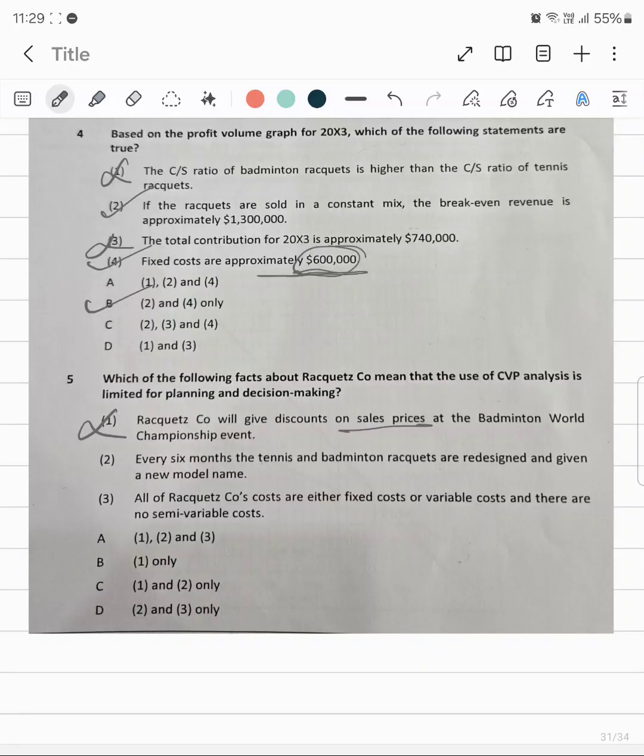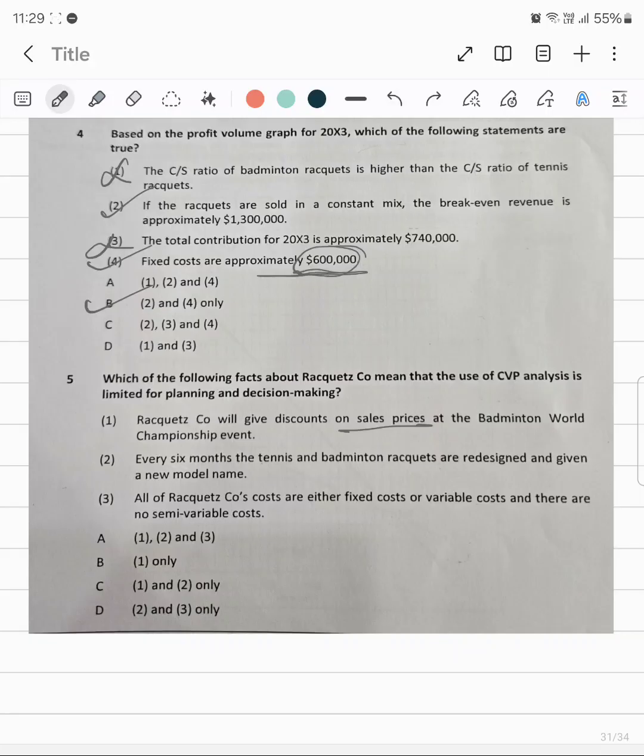Let's read the third option. And all the costs are either fixed or variable, and there are no semi variable. I think that every 6 months tennis and badminton rackets are designed and given a new model name. So yeah, let me just read out the entire question once again.